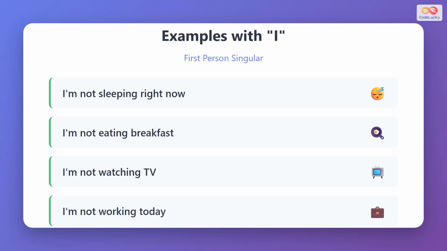Let's practice with the pronoun I. I'm not sleeping right now means you are awake at this moment. I'm not eating breakfast tells someone you are not having breakfast currently. I'm not watching TV means the television is off or you're doing something else. I'm not working today means you have a day off or are not at your job right now.